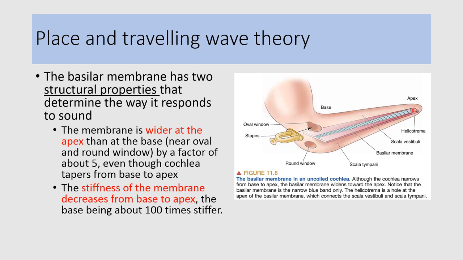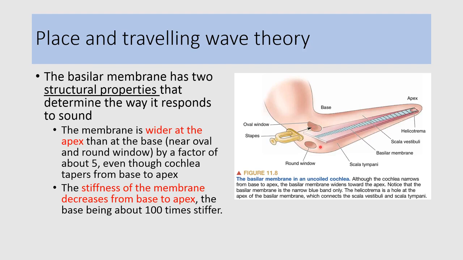But look at the basilar membrane. The basilar membrane is more narrow at the base and more wide at the apex. At the base, the basilar membrane contains more stiff fibers, and at the apical part these fibers are less stiff.